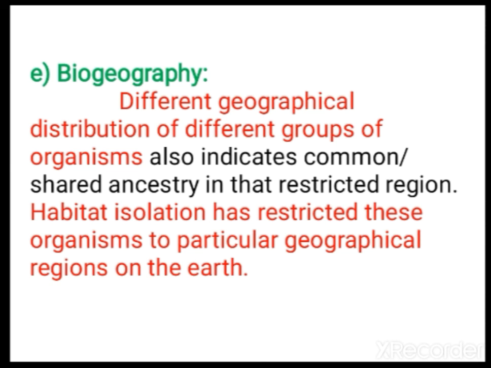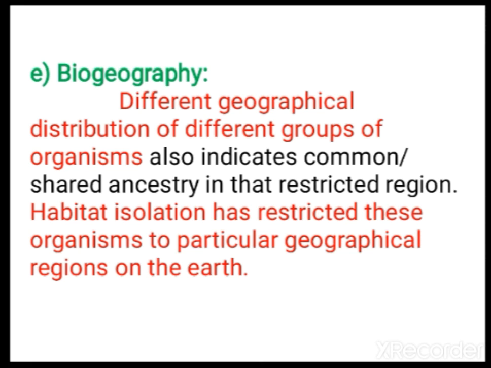Next is biogeography. Different biogeographical distribution of different groups of organisms indicates common or shared ancestry in that restricted region. Because of habitat isolation, as they are isolated, their movement is restricted to the particular geographical area and they develop some modifications.